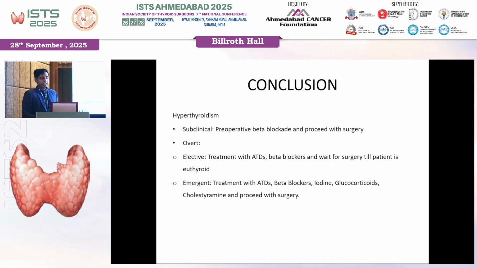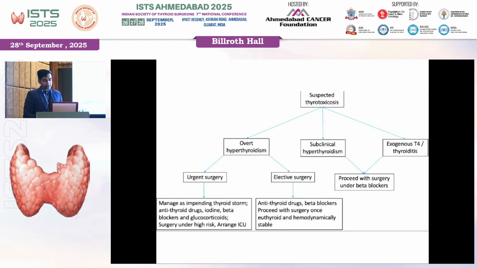So, in hyperthyroidism, if subclinical, preoperative beta blockade is enough and you can proceed with surgery. In overt hyperthyroidism, if it is an elective surgery, treat with antithyroid drugs and beta blockers, and wait for surgery till the patient is euthyroid. In emergent surgery, treat with antithyroid drugs, beta blockers, iodine, glucocorticoids, cholestyramine, and proceed with surgery. So this is a short flow chart representing the same.